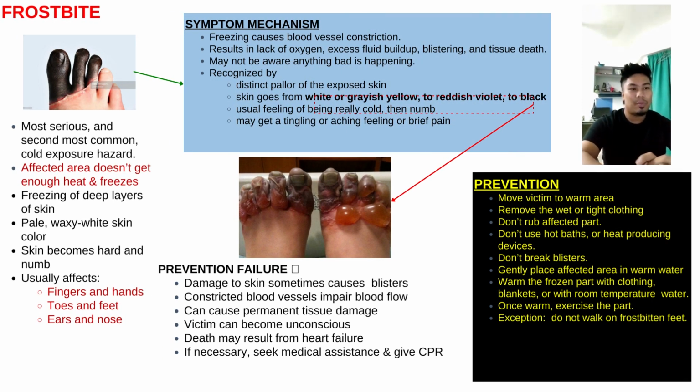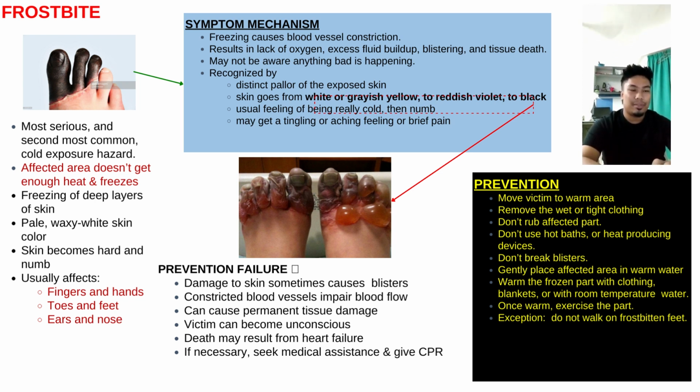Next is frostbite. Frostbite is an injury caused by freezing of the skin and underlying tissues. In the earliest stage of frostbite, known as frostnip, there is no permanent damage to the skin. Symptoms include cold skin and a prickling feeling followed by numbness and inflamed or discolored skin.